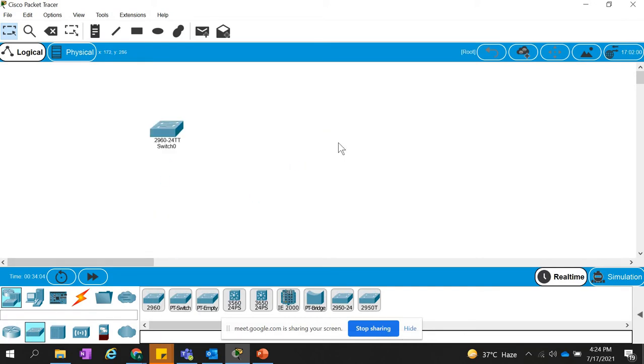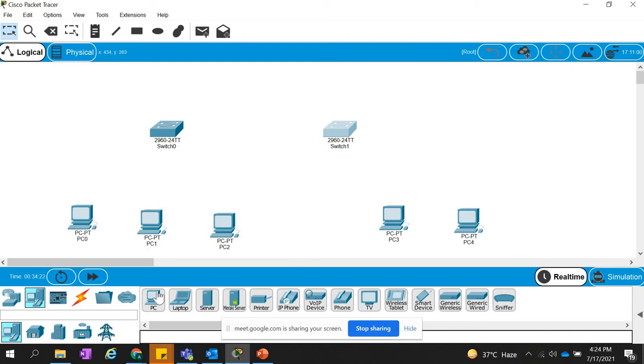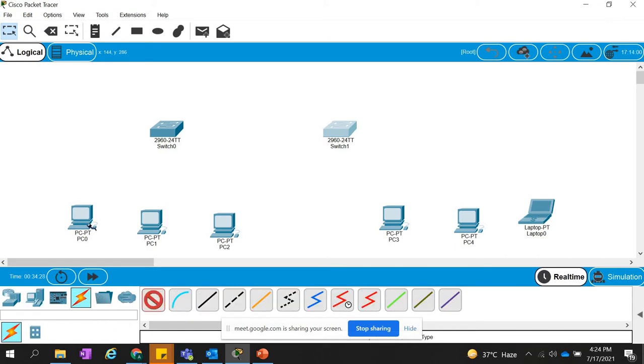And let me take one more switch as well. Let's take some computers: PC1, PC2, and here let me take two computers, or let me take one laptop also, and just connect them quickly.